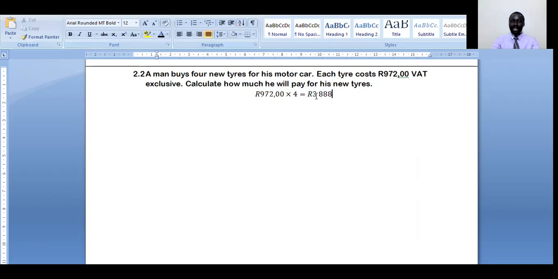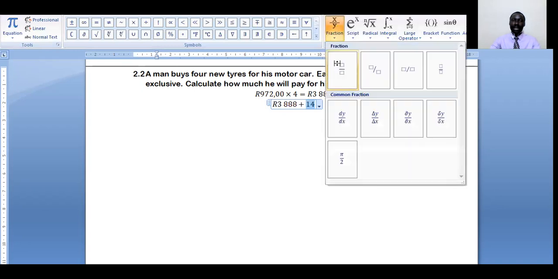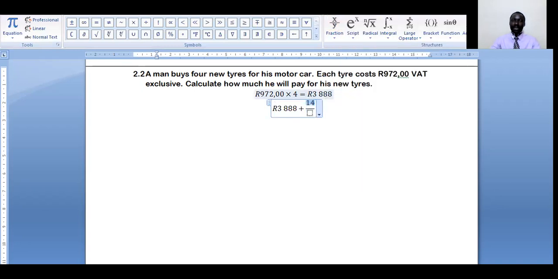But if the VAT tax is included, then what we are going to have is this amount of money plus 14% of that same amount of money, because the VAT tax is 14%. So what's 14%? This is the same as 14 divided by 100 of the same price.